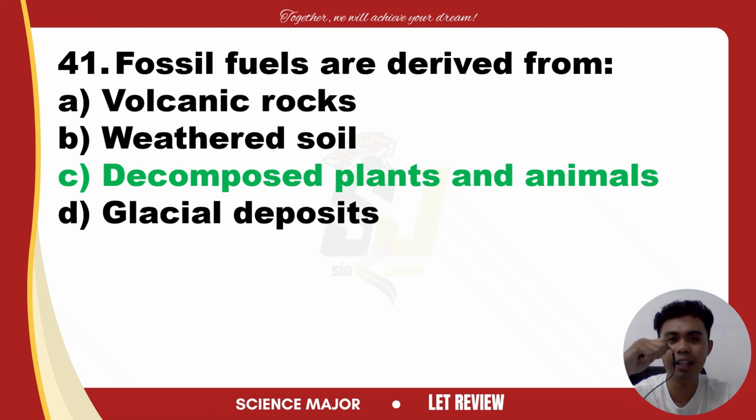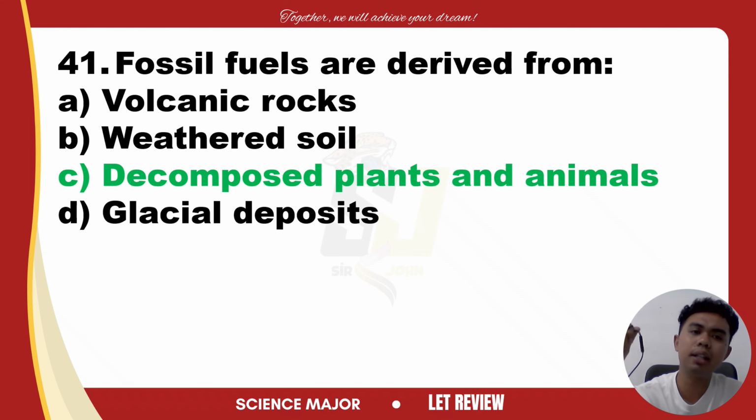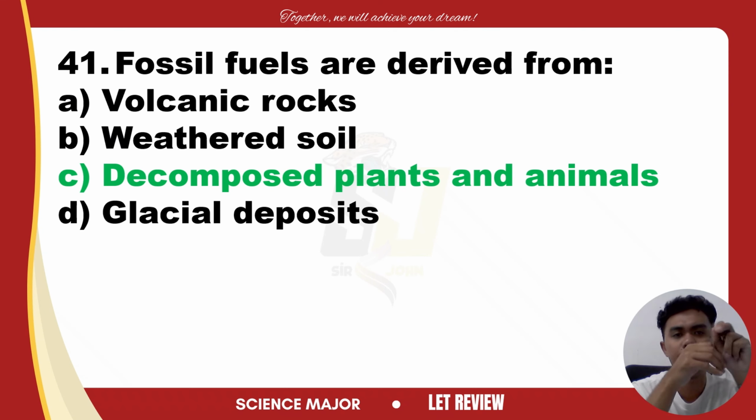They are found from the remains of ancient plants and animals that were buried under sediments and rock for millions of years. Over time, the heat and pressure transform these remains into the carbon-rich energy source. Let's just have coal, for example. Coal mainly comes from ancient plants in swampy environments. Petroleum and natural gas typically come from marine organisms like plankton. That's why our answer is letter C.